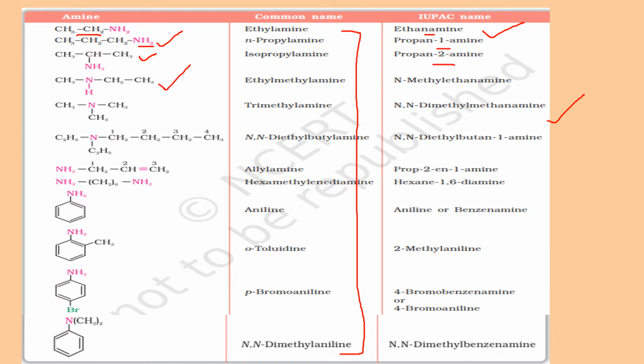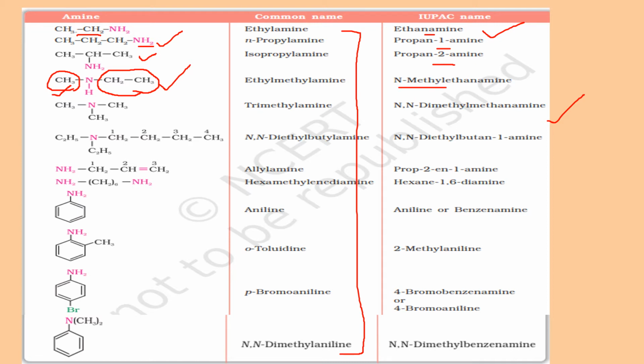Now let us see how to use the locant N for secondary and tertiary amines. You have to see the R groups attached to the secondary amine. Here you have different R groups, ethyl and methyl. The bigger R group is taken as the main compound, so the compound becomes ethanamine, and methyl is a smaller R group. So this is a substitution on nitrogen, so we will write N-methyl.